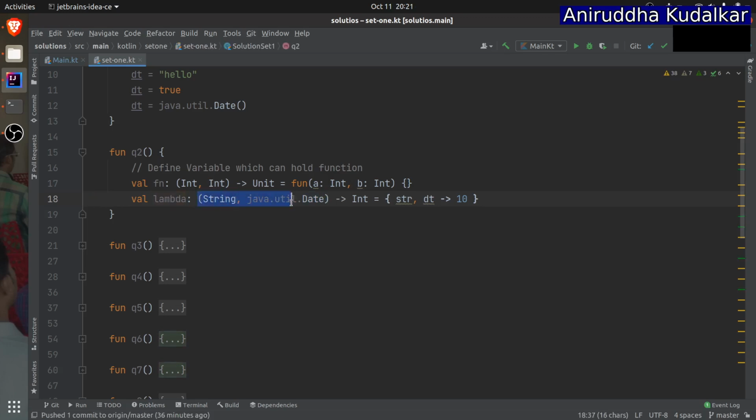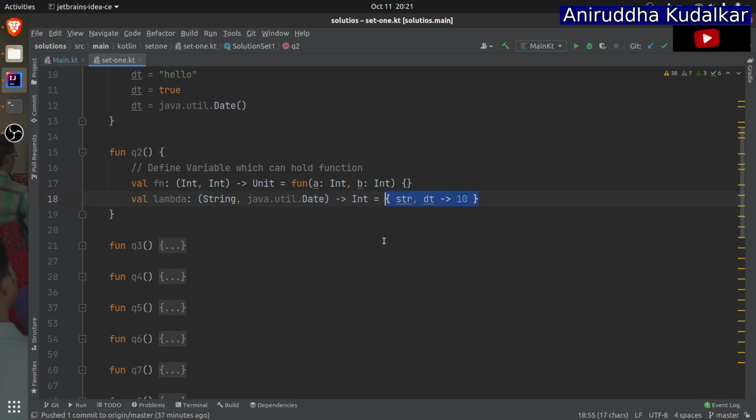Lambda is of type function which can accept a string as a first parameter and date as a second parameter, and which returns an integer as a return type. So the meaning of this is that there is a function which can accept a string and a date and return the integer, and lambda is something like this I have written, right?